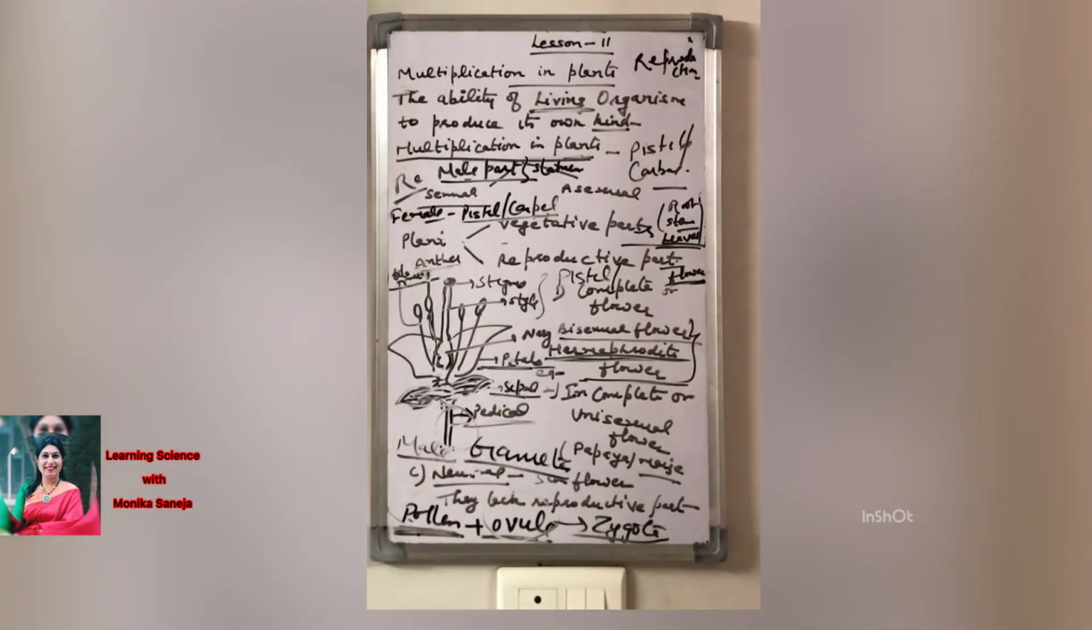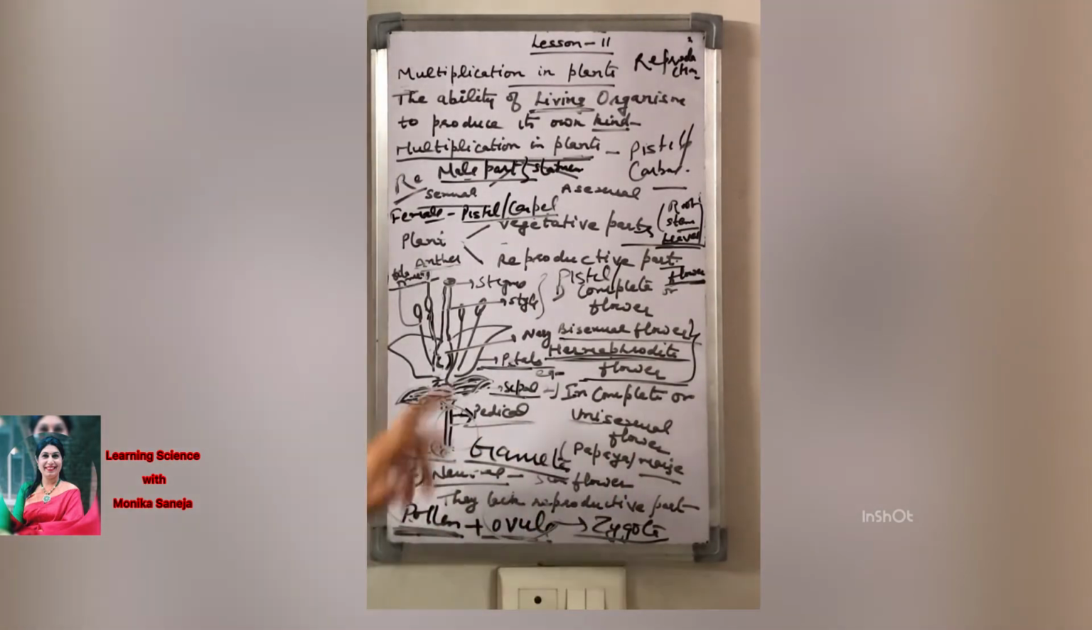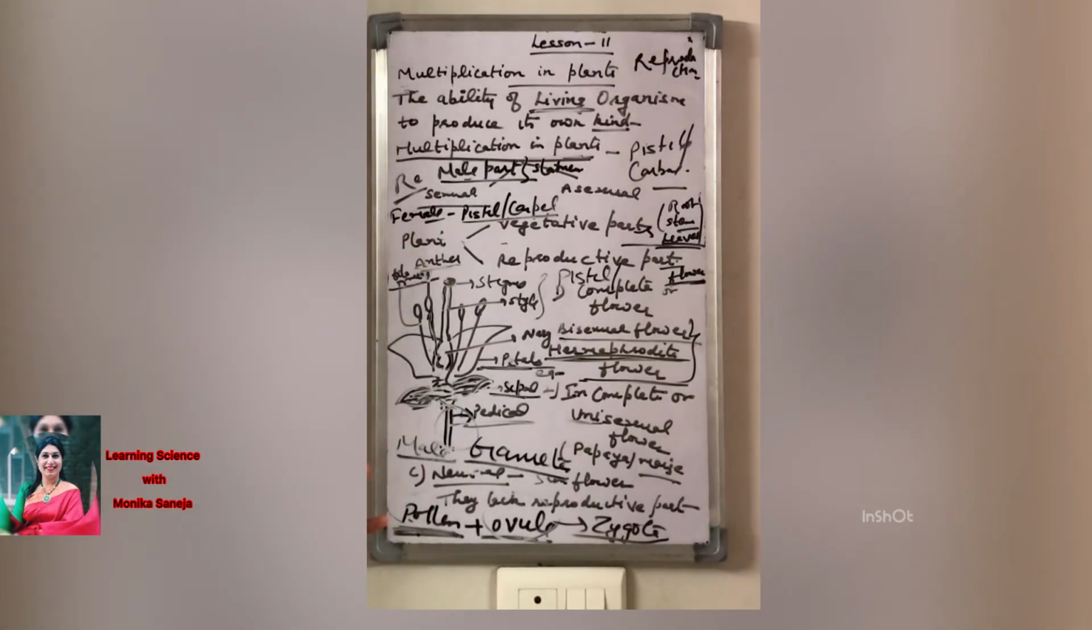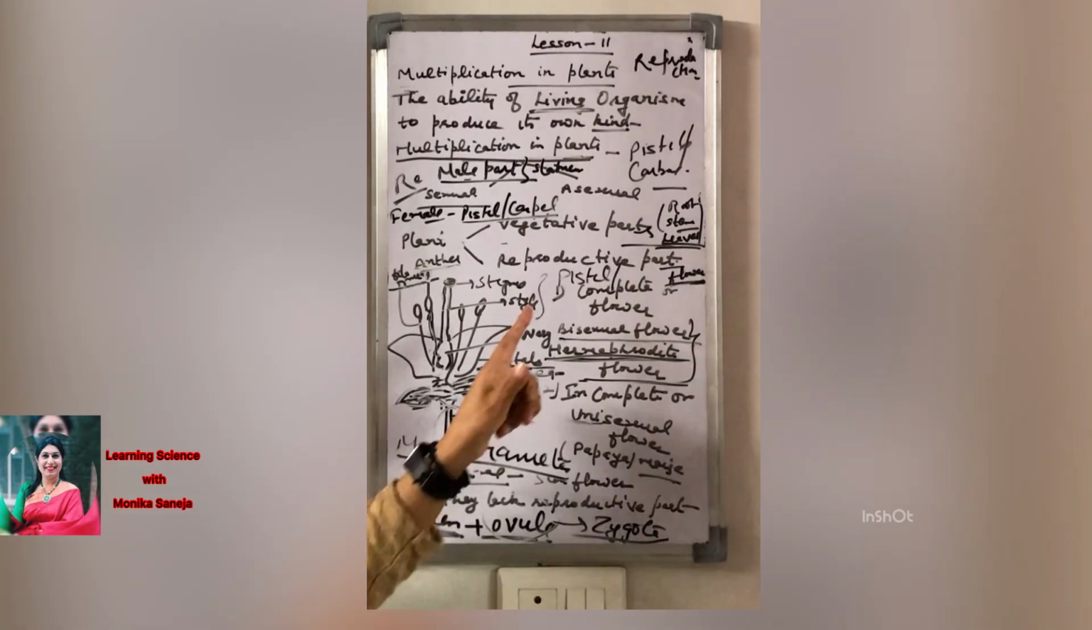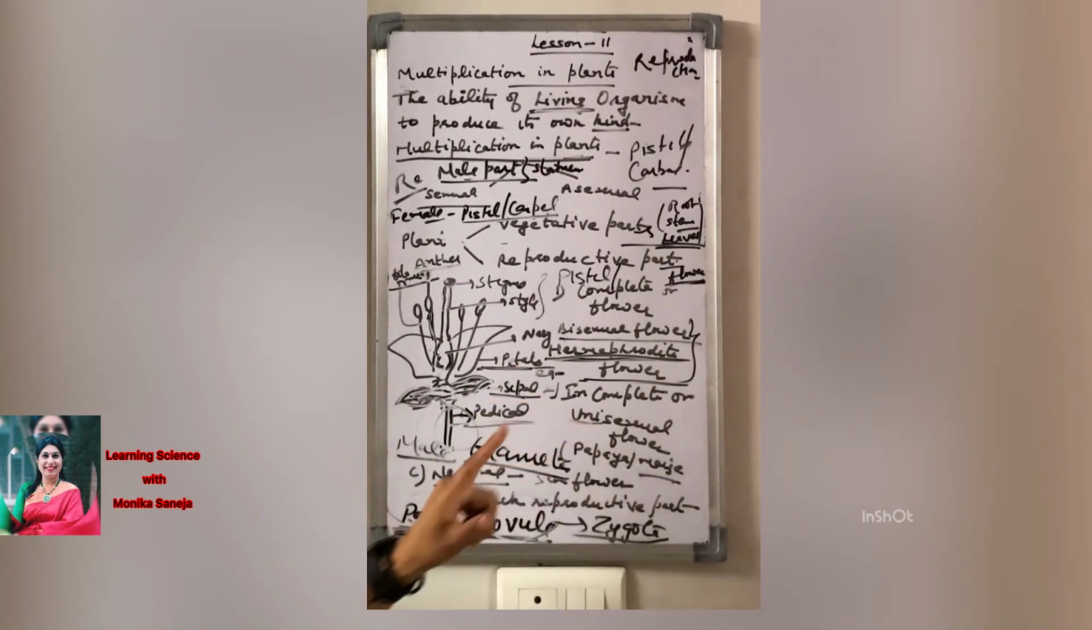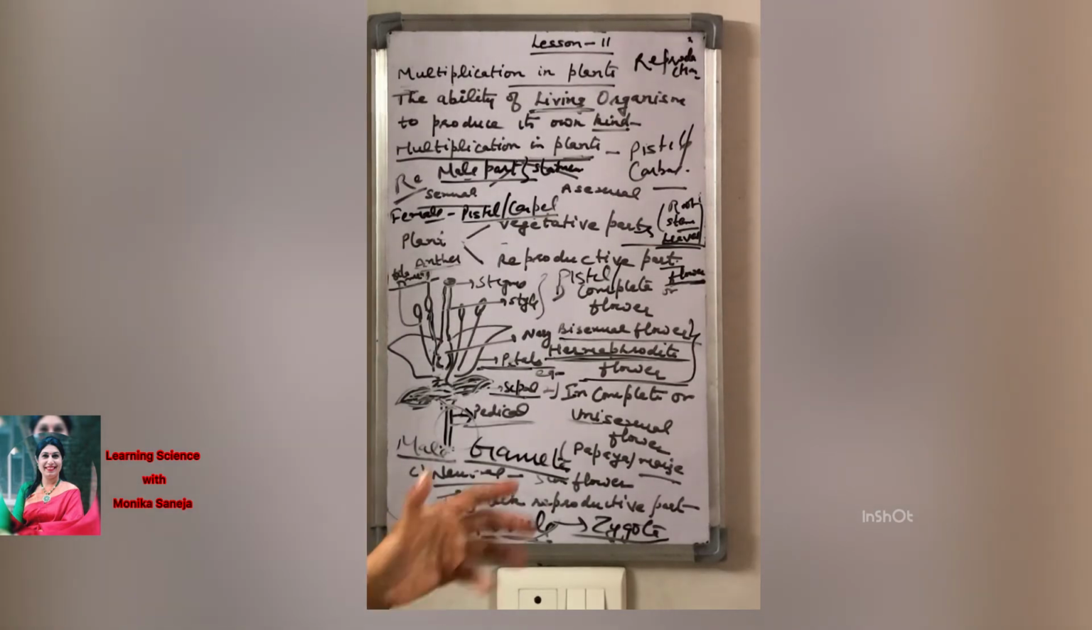Now the second type of flower is the incomplete or unisexual flower. Uni means single, bi means two. The flower bears sepals and petals, but may bear either the male or the female part. They are not bearing both parts, that's why they are called unisexual or incomplete flowers. The flower bearing only the male or female part is called the incomplete flower. Papaya is a very common example of an incomplete or unisexual flower.